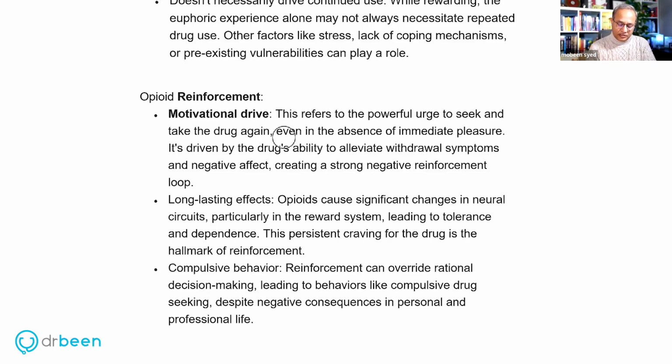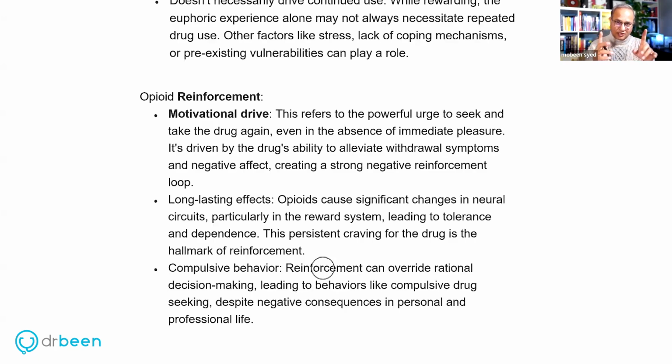The other thing is, let me just quickly read it. This refers to the powerful urge to seek and take the drug again, even in the absence of immediate pleasure. So even when the effect is actually reduced, it's driven by the drug's ability to alleviate withdrawal symptoms and negative effect, creating a strong negative reinforcement loop. Then this is a long-lasting effect. Opioids cause significant change in neuronal circuits, particularly in the reward system, leading to tolerance and dependence. This persistent craving for the drug is the hallmark of reinforcement. Then it is a compulsive behavior. Reinforcement can override rational decision making, leading to behaviors like compulsive drug seeking despite negative consequences in personal or professional life. So that is the reinforcement.